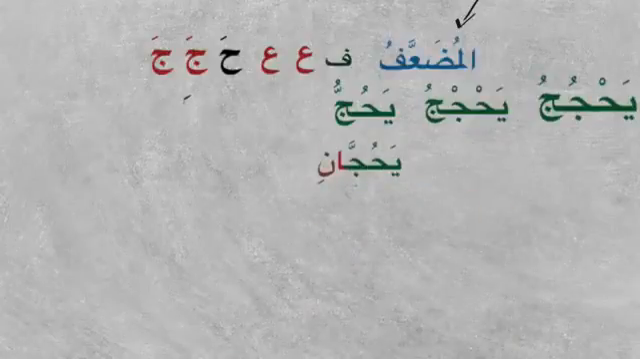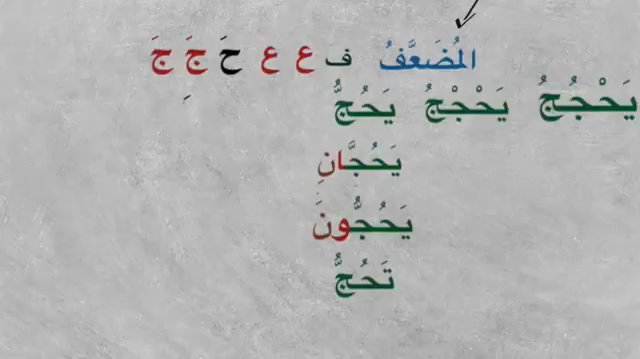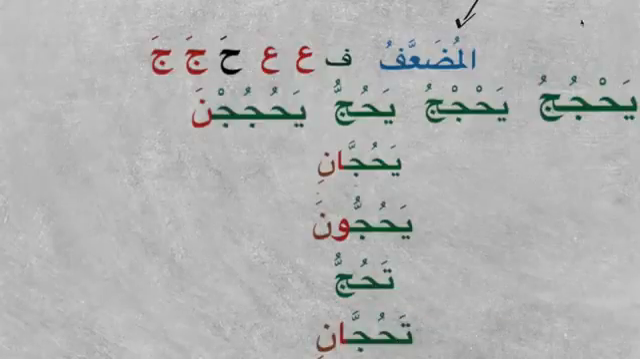From yahujju it's quite straightforward. There's no change in the conjugation. It will be like he is performing hajj. Yahujju, yahujjani, yahujjuna, tahujju, tahujjani, tahujjina. Again in Mudari', how many mutaharrik pronouns do we have? We know it is only hunna and antunna.